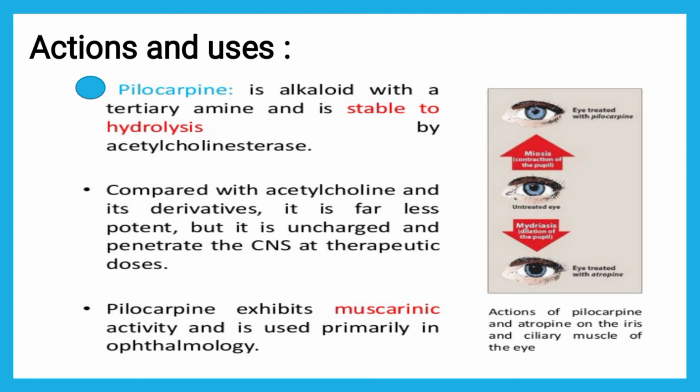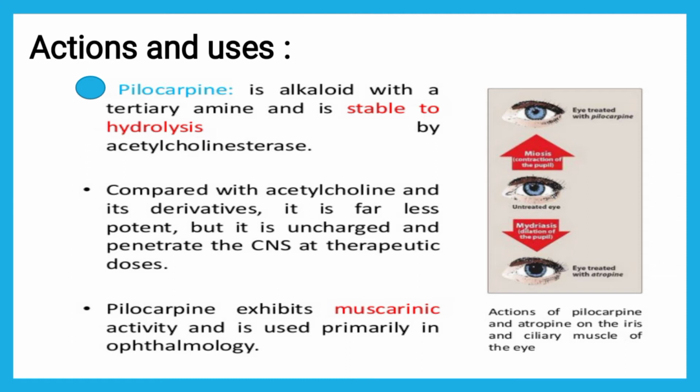So pilocarpine is quite resistant to hydrolysis by acetylcholine esterase, which is its superiority over acetylcholine. Compared to acetylcholine and its derivatives, it is very stable, and it has the same activity as acetylcholine, that is muscarinic activity.